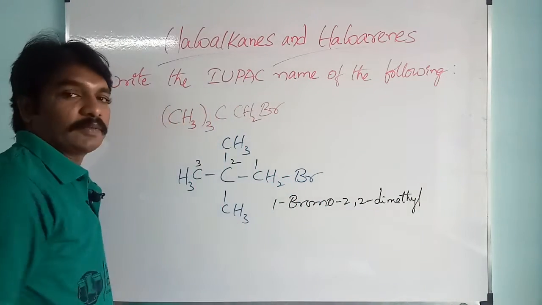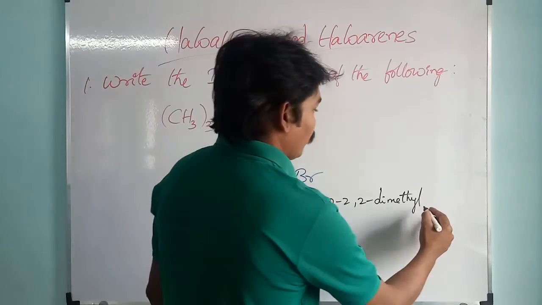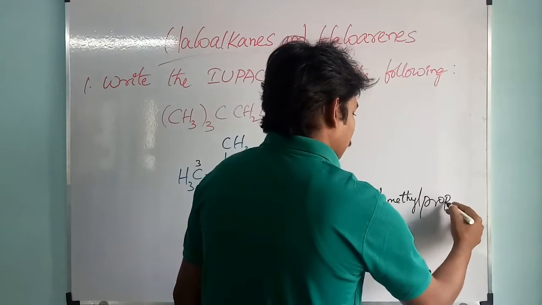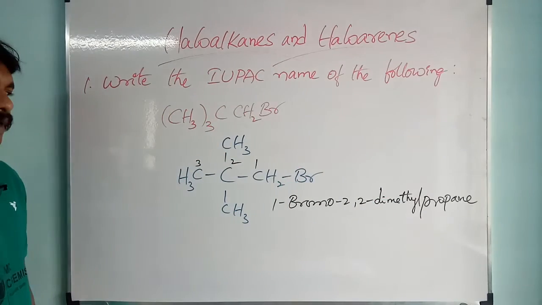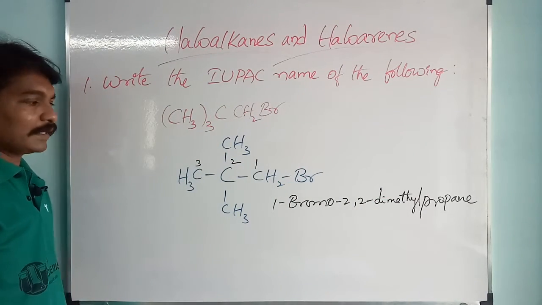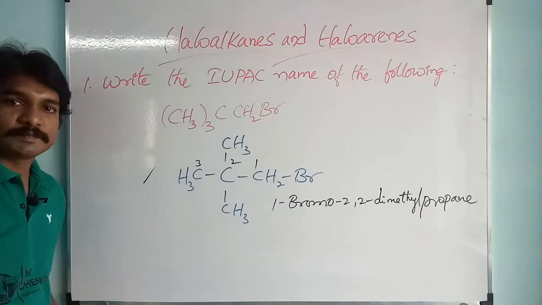It is a 3 carbon alkane, propane. 1-bromo-2,2-dimethylpropane. Please note down this one.